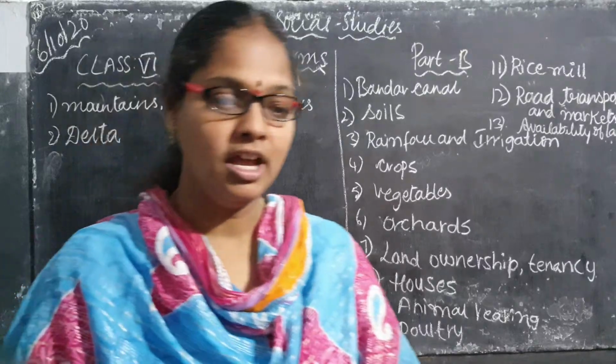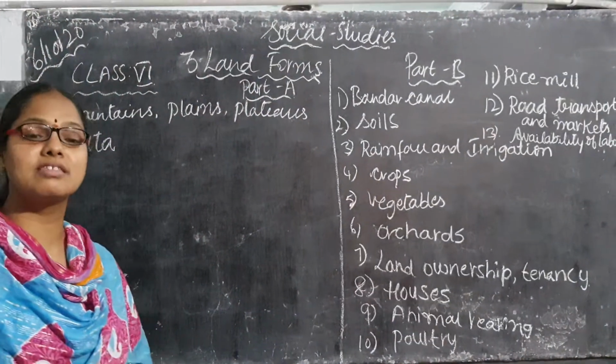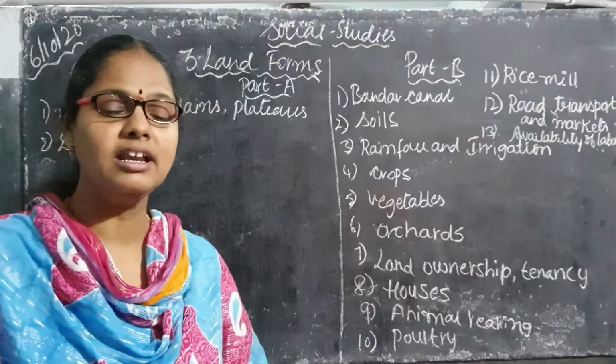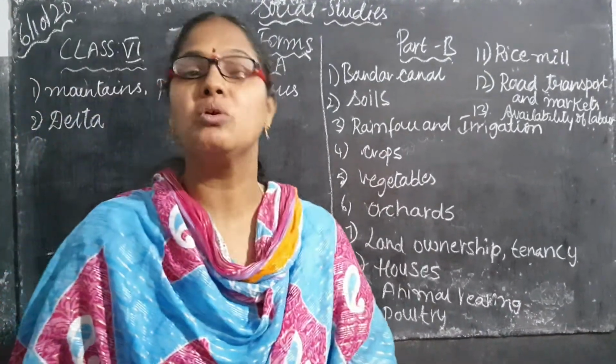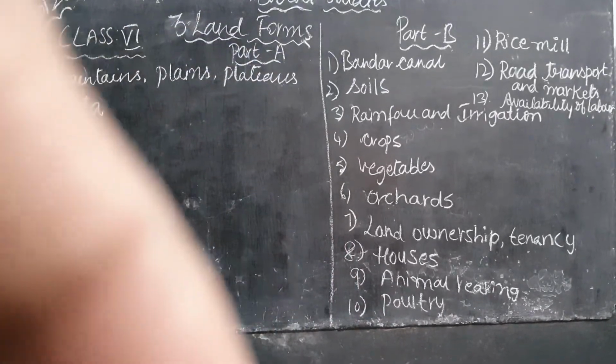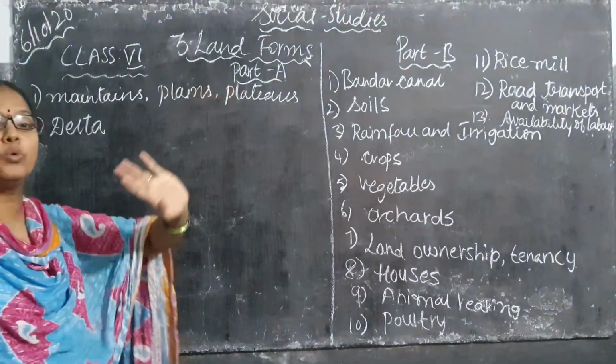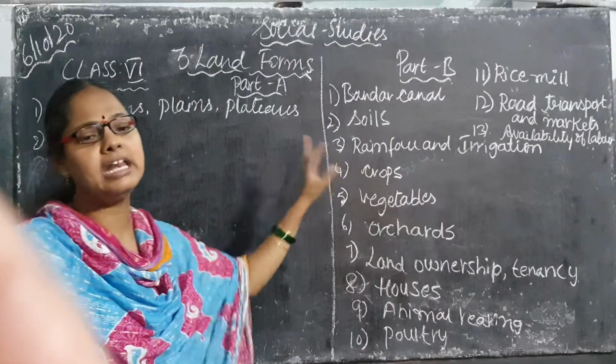Okay, good morning children. So today we are going to discuss 6th class, the third lesson, Landforms. In the previous lesson we discussed the globe. So what is our third lesson, children? Our third lesson is Landforms. In this lesson there are two parts, Part A and Part B.